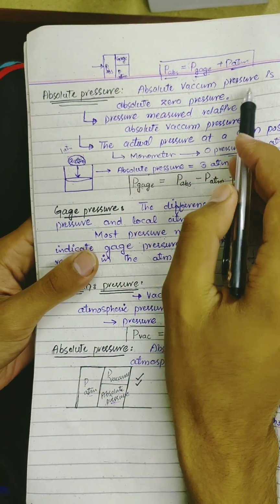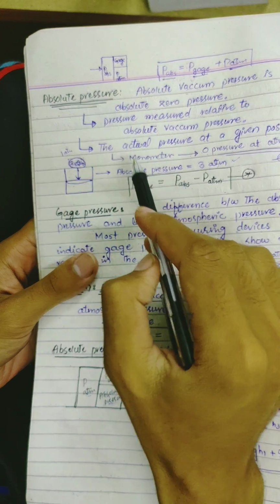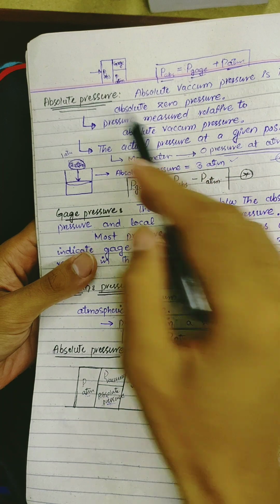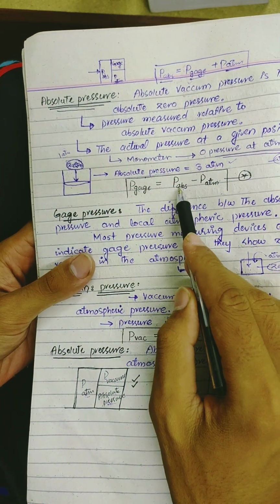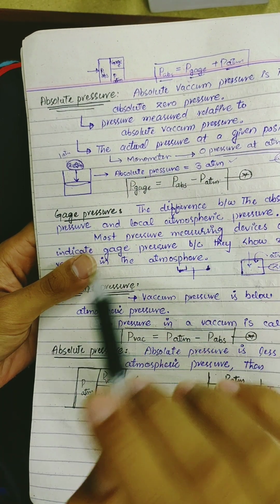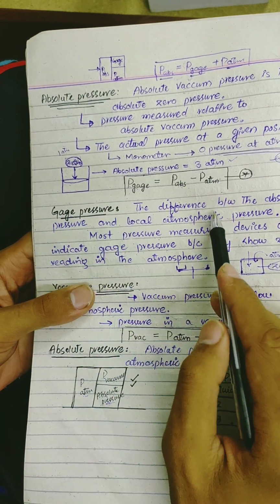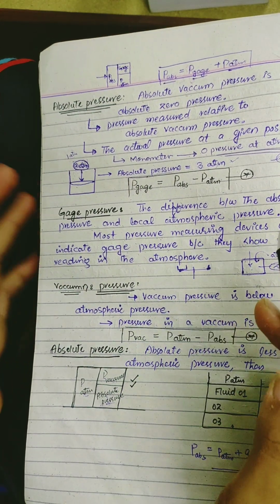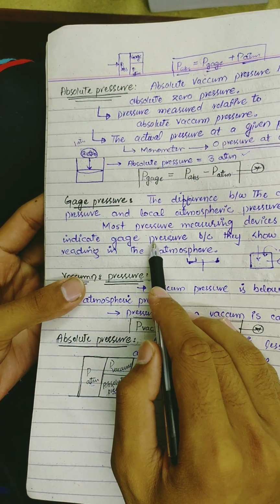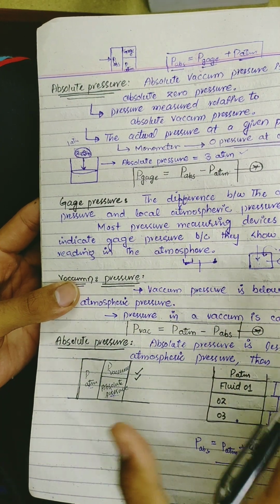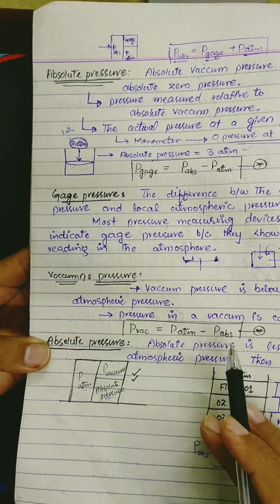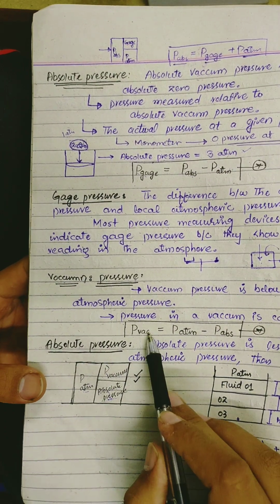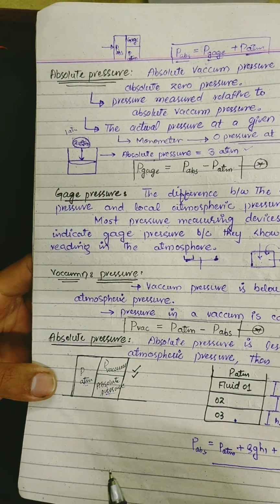Absolute vacuum pressure is the absolute zero pressure. Absolute pressure is the actual pressure at a given position, measured relative to absolute vacuum pressure. Absolute pressure is equal to gauge pressure plus atmospheric pressure. Gauge pressure is the difference between absolute pressure and local atmospheric pressure. Most pressure measuring devices indicate gauge pressure because they show zero reading in the atmosphere. Vacuum pressure is below atmospheric pressure, and vacuum pressure is equal to atmospheric pressure minus absolute pressure.